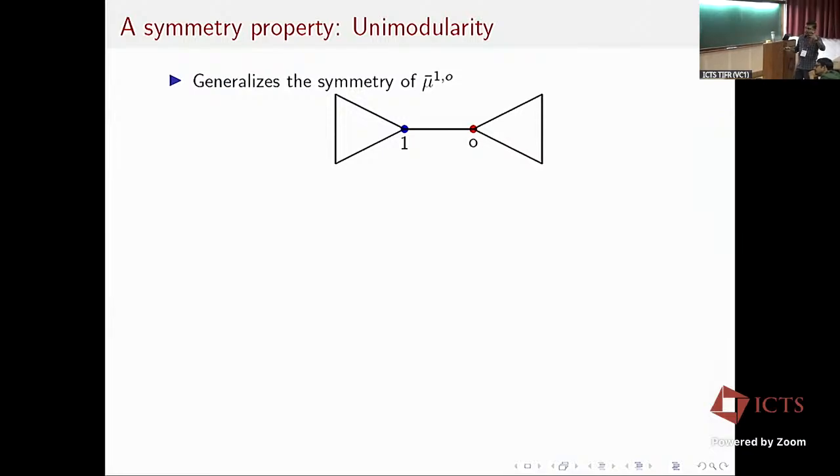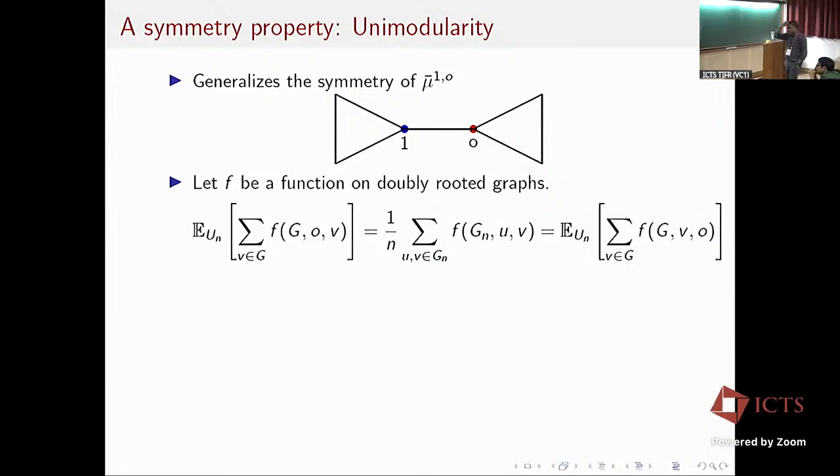In the case of neighborhood empirical measures, symmetry just meant that the mark at the first vertex and the mark at the root, this pair, is exchangeable. Now in this case, we have to look at the connected component rooted at O, which is represented by this triangle here, and similarly the connected component rooted at 1, which is this here. If this pair is exchangeable, then we say that the measure is unimodular.